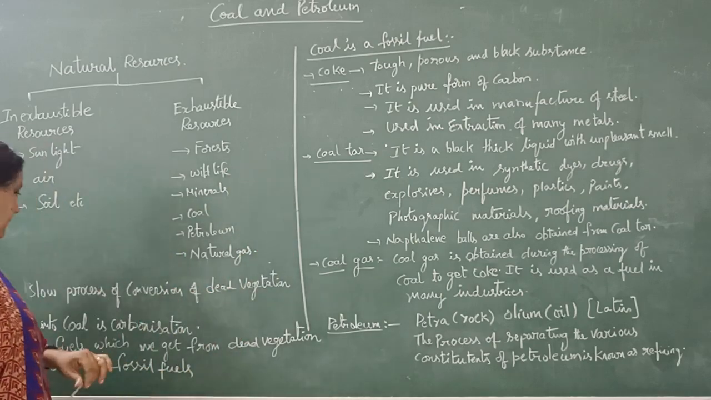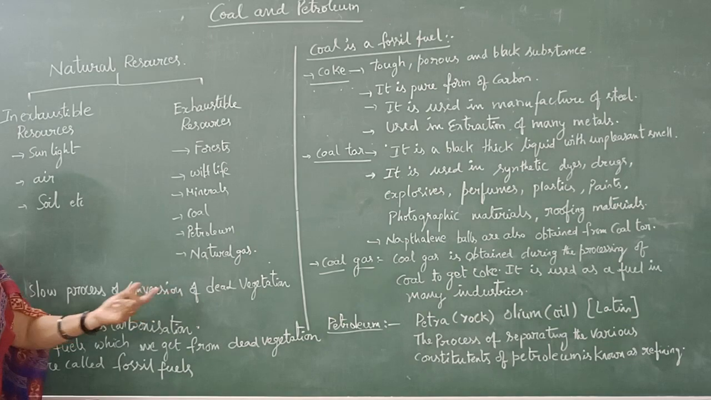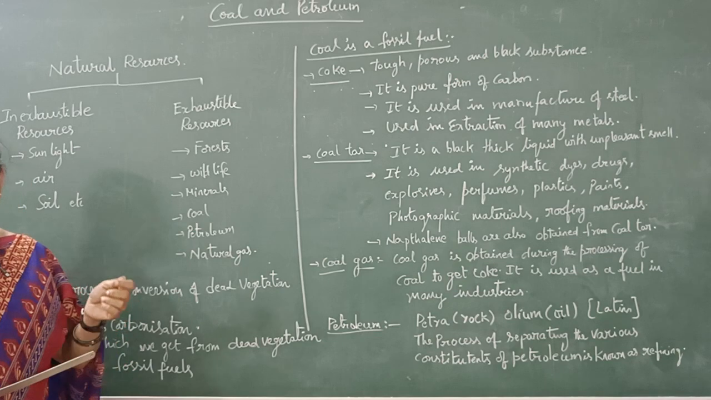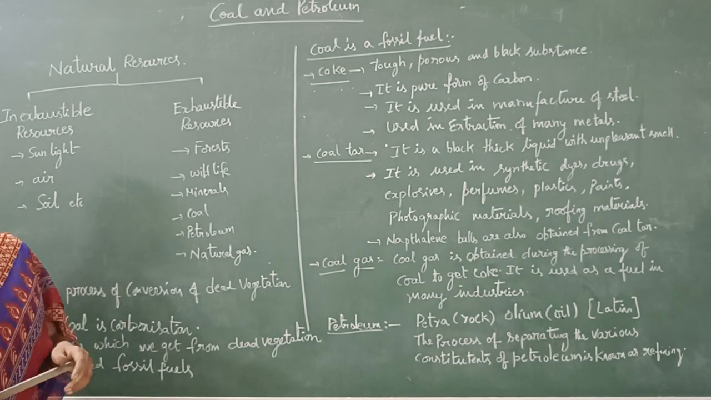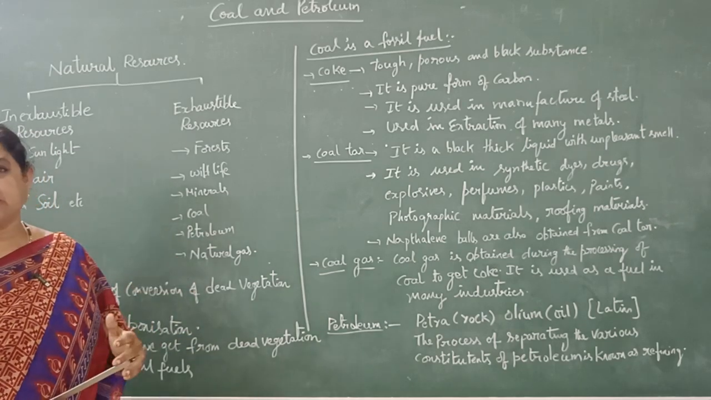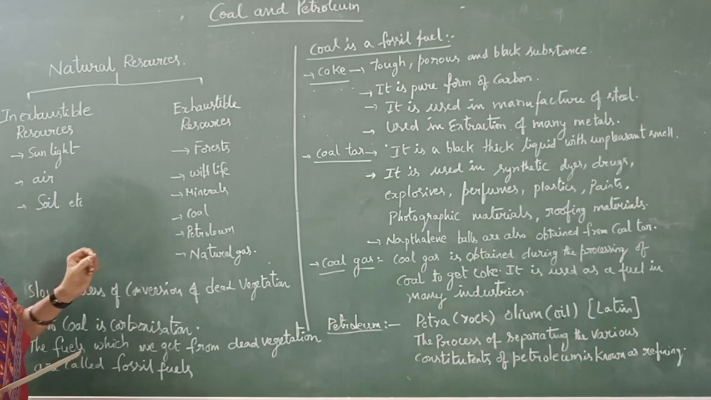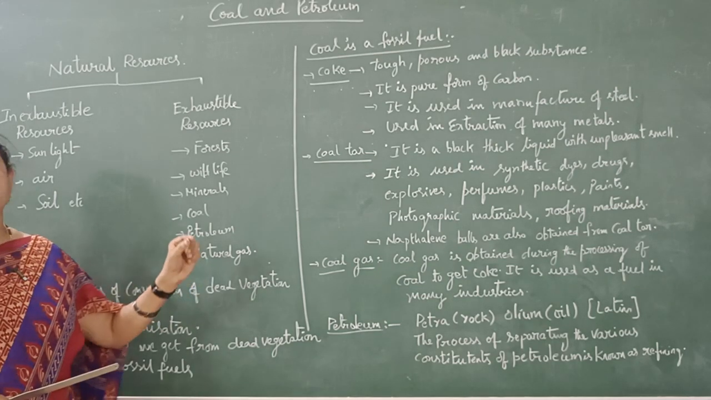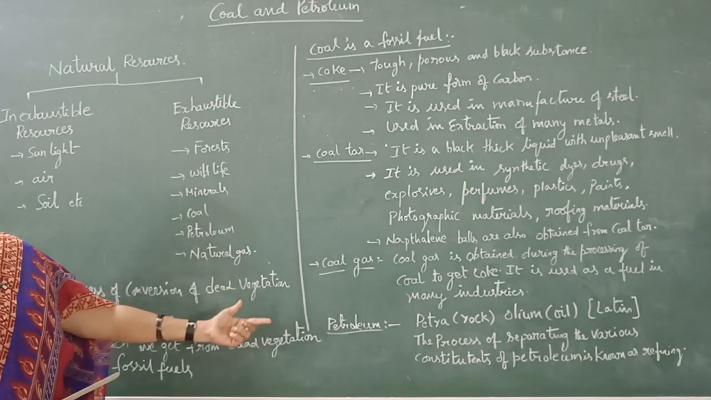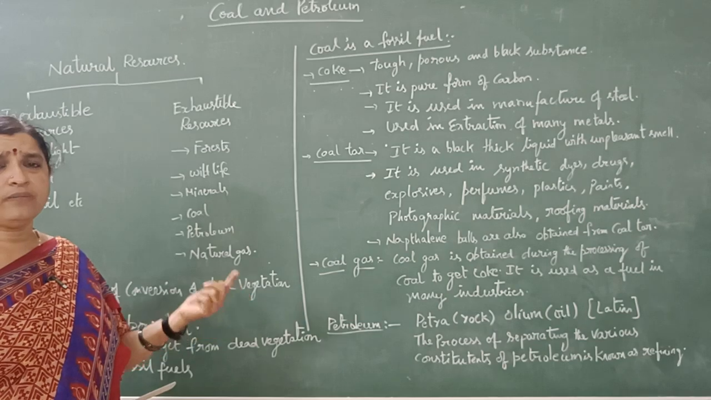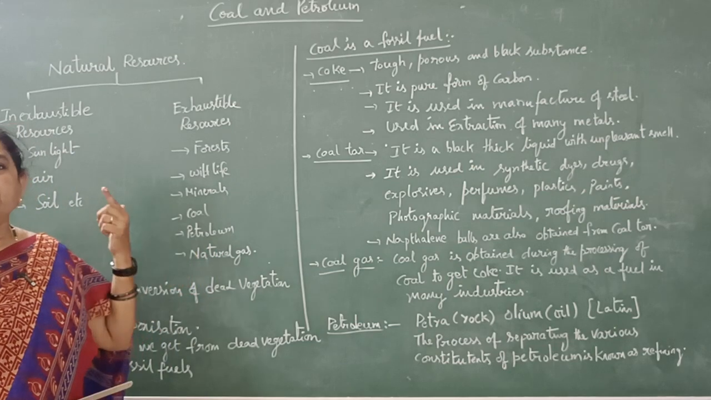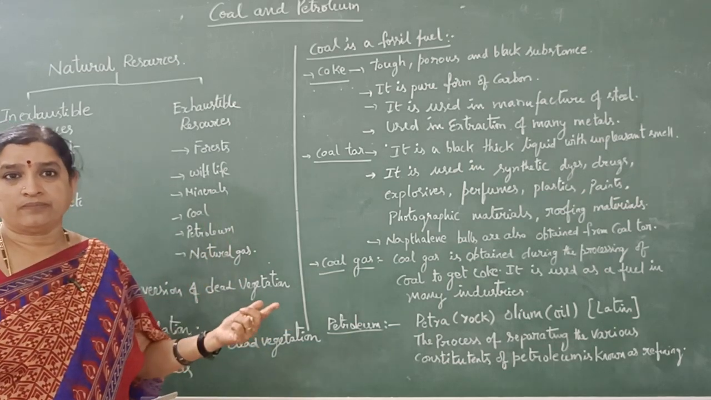The slow process of conversion of dead vegetation into coal is called carbonization. We get coal from dead vegetation. These dead vegetation have to convert into coal, and it takes millions of years. That's why we say the slow process of conversion of dead vegetation into coal is called carbonization. It is a slow process that takes millions of years to become coal.